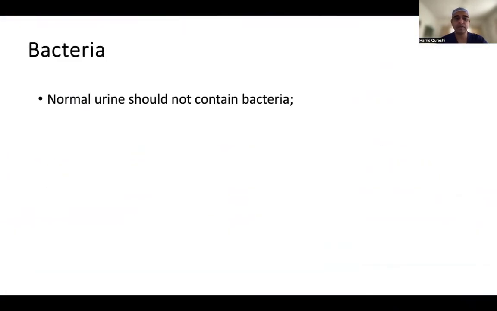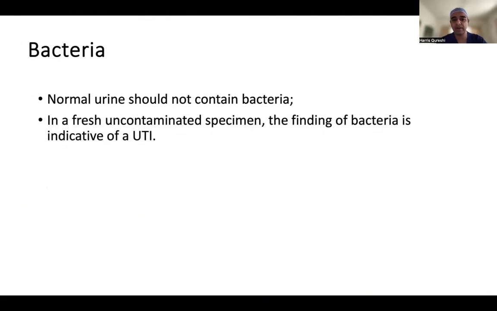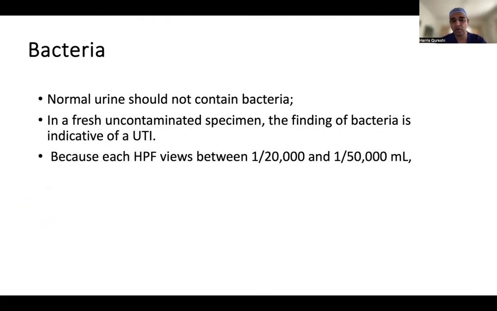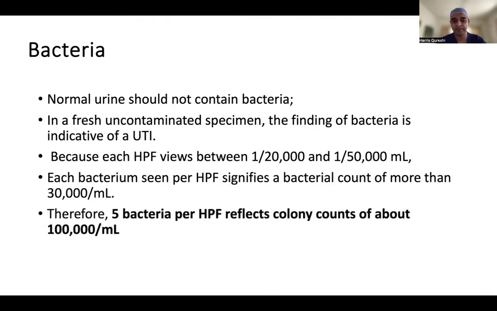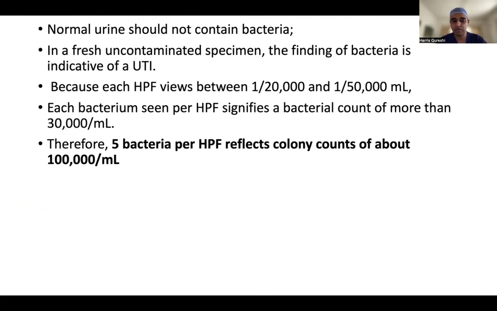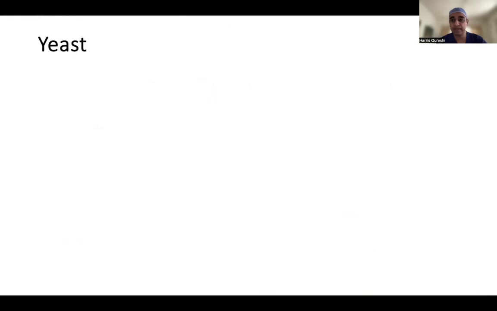So talking about bacteria, normal urine has no bacteria, and finding bacteria in an uncontaminated specimen is indicative of UTI. On high power field view, a count of 1 in 20,000 or 1 in 50,000 per ml is significant. Each bacterium seen per high power field signifies a bacterial count of more than 30,000 per ml. Therefore, 5 bacteria per high power field reflects a colony count of about 1 lakh per ml. So this is the significance of bacteria in your urine.